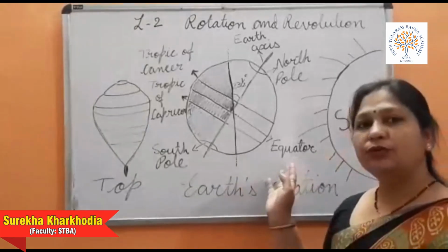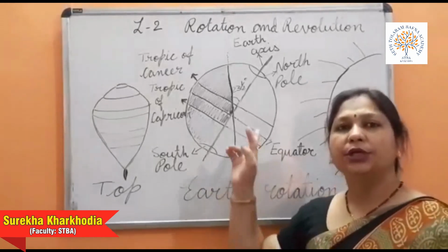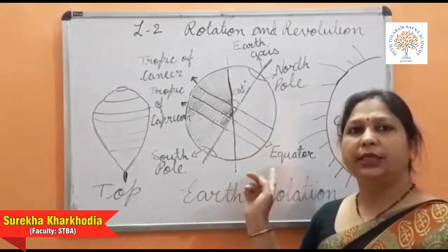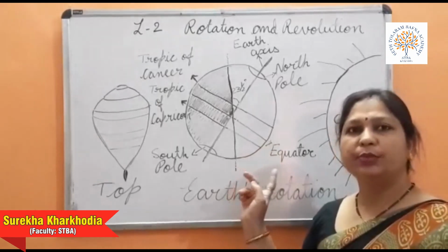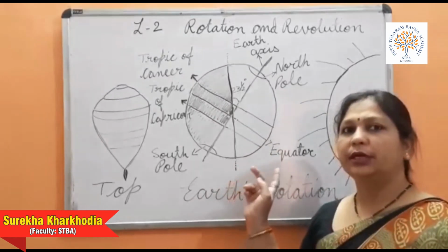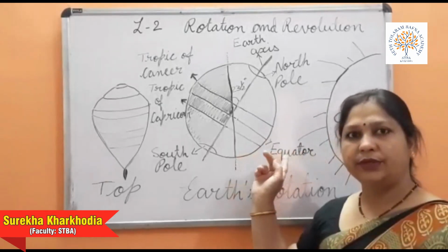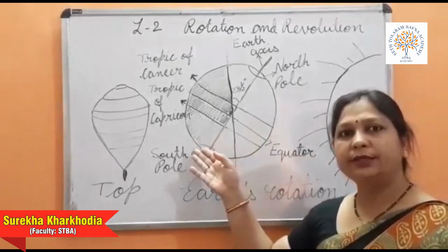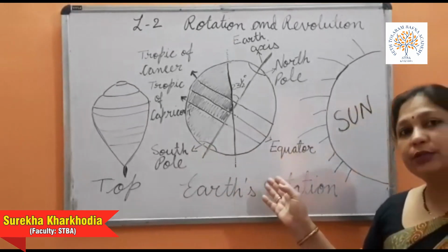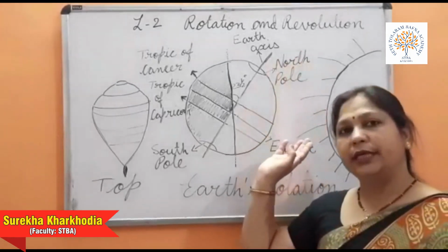Yes students, from the diagram and from my demo you must have understood about rotation, how days and nights are formed. It takes 24 hours to complete one rotation. The side of the earth which is facing the sun will have day, and the other side will have night. This rotation I have explained, and now I will explain revolution in my next class.